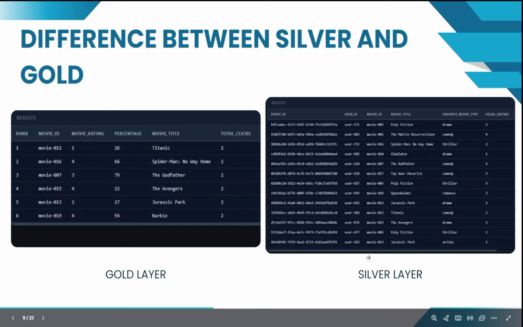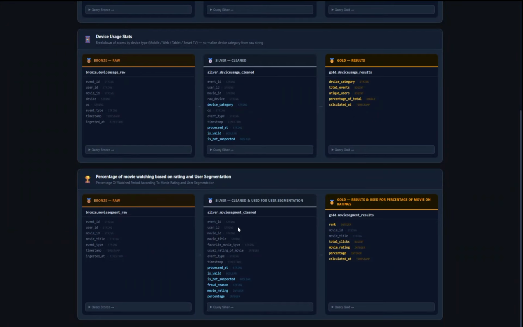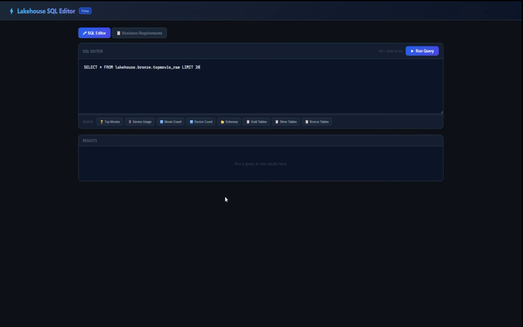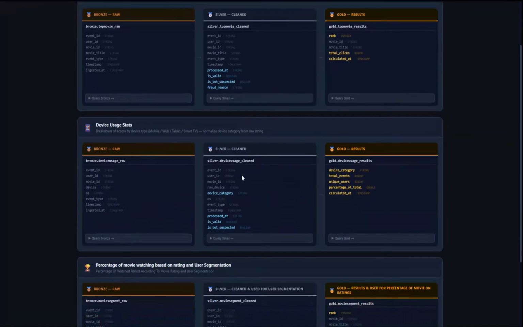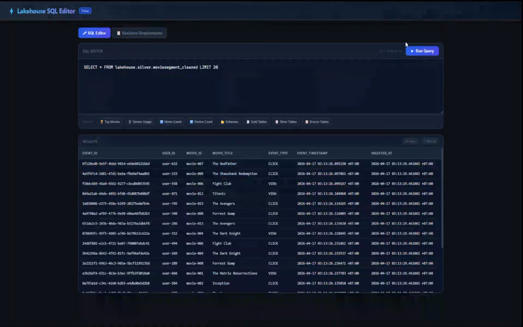So, in the demo here, this is my part of the percentage and user segmentation. As you can see in the bronze layer, it's all just raw data. This user, this movie title, they click or they view on it. It's basically just that.